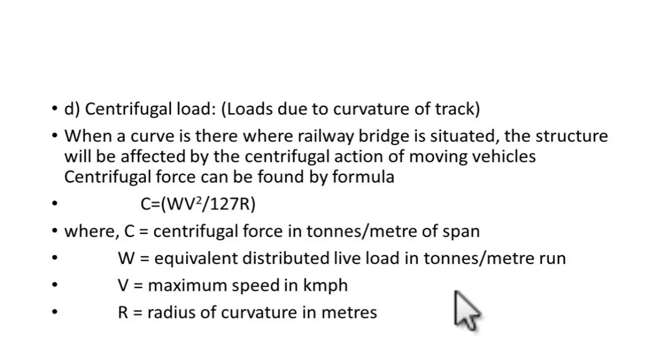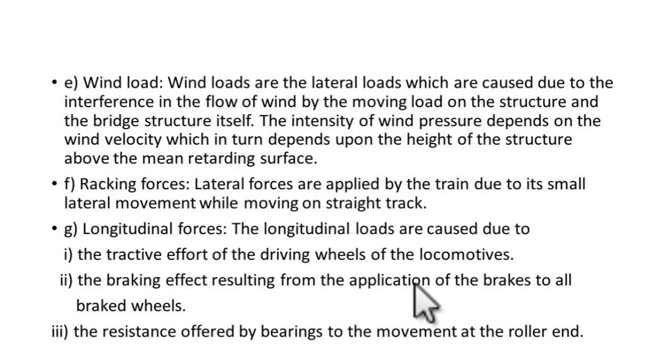Centrifugal force, this is due to curvature of the track. Whenever there is a curve in any path, whether it is a highway or a track, it experiences centrifugal force. So when the curve is situated in a railway bridge, the structure will be affected by centrifugal action of the moving vehicles, and this centrifugal force is given by, so you know this formula, C = W V² / 127 R, where W is the equivalent distributed load in tons per meter, C is the centrifugal force, V is the maximum speed in kilometers per hour, R is the radius of curvature in meters.